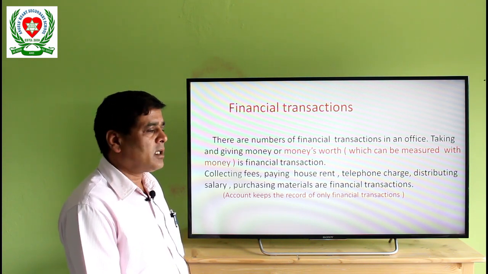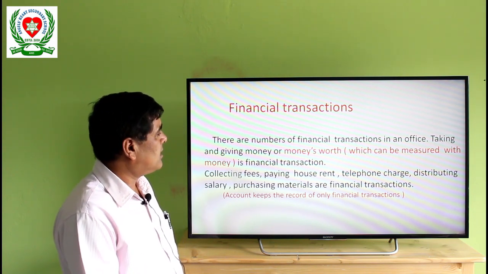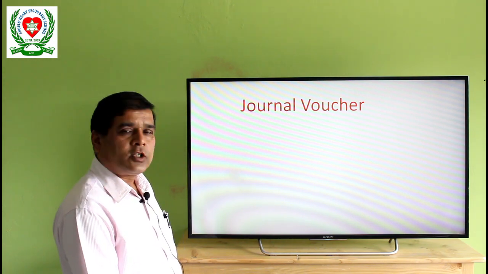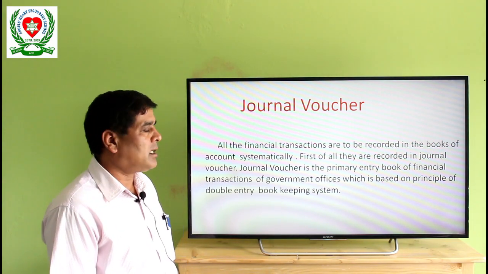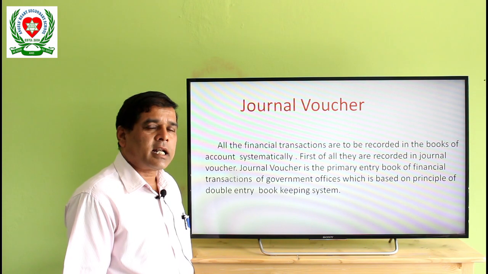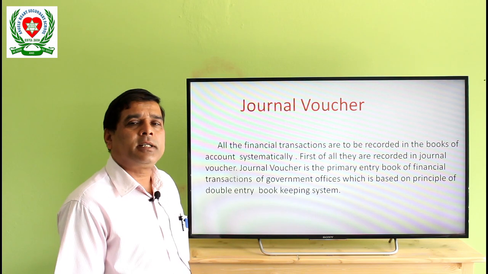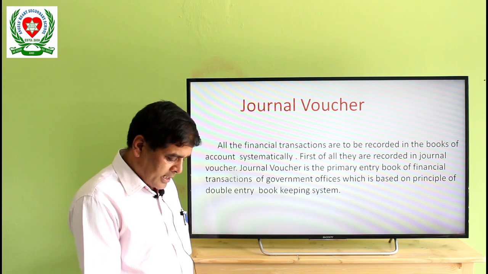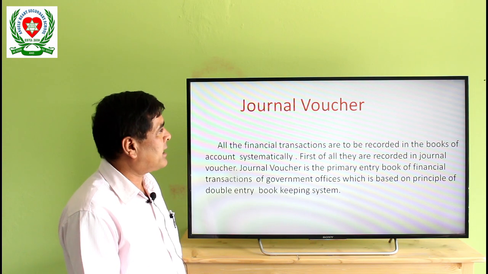In account books, all financial transactions are to be recorded systematically, scientifically and in chronological order. It is known as journal voucher. In the office, there are a number of financial transactions. All these financial transactions are recorded for the first time in the journal voucher. It is known as the primary entry book because all transactions are recorded for the first time.